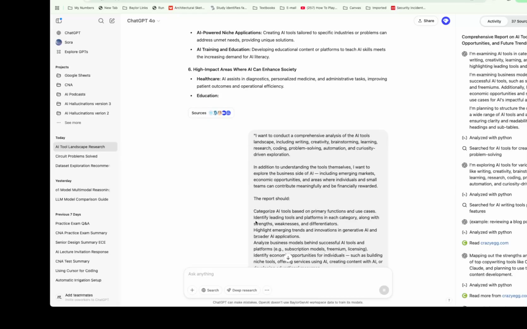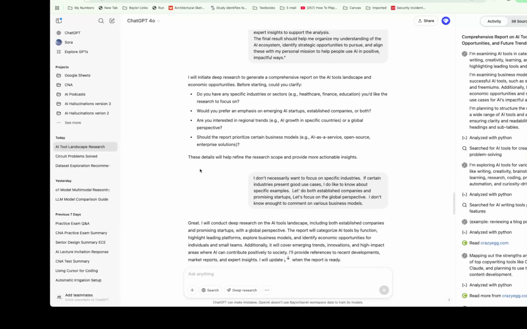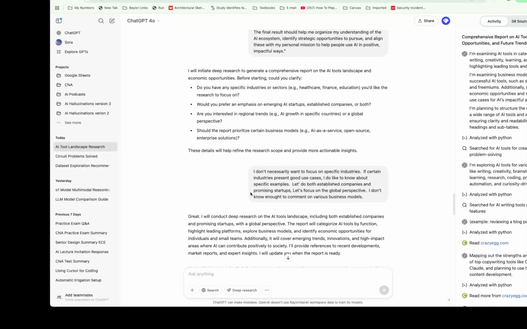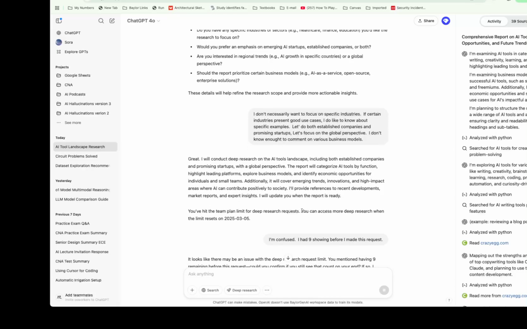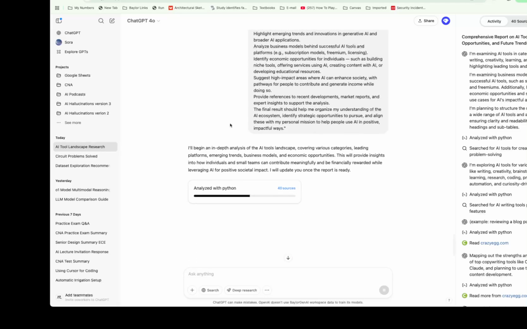And so you can see where I pasted it back in. Oh, and it gave me a false start. It said, you're out of, so you can access deep research when the limit resets on 3/5/25. Well, that's wrong because today is 3/5/25, and I had 9 showing before I made this request. So it looked like there's a problem, and so sure enough, I go back in and I repaste in that prompt, and you can see it's working on it as we speak, and I'll let you know how it turns out.